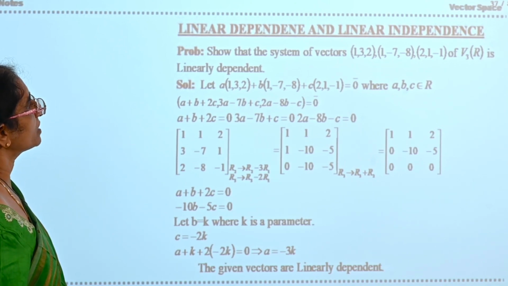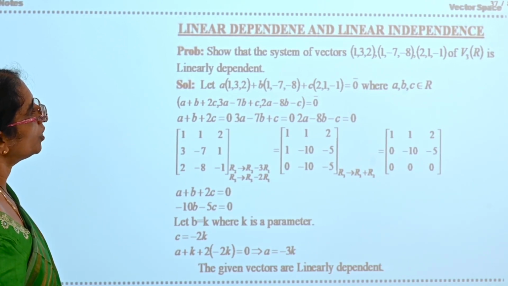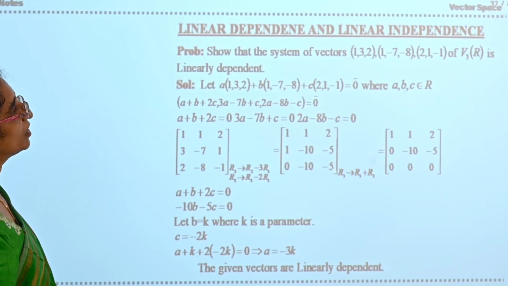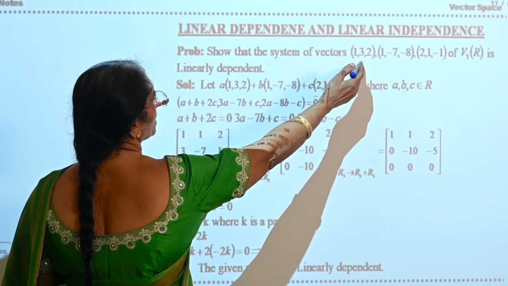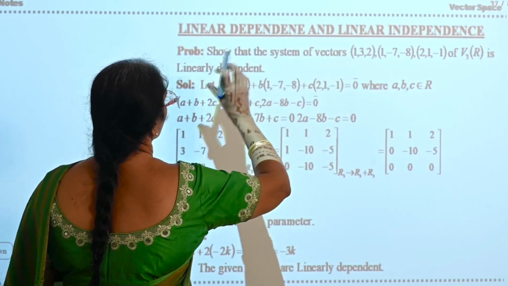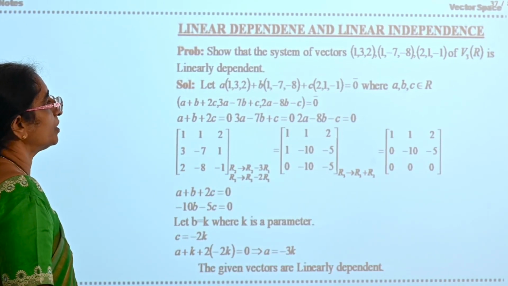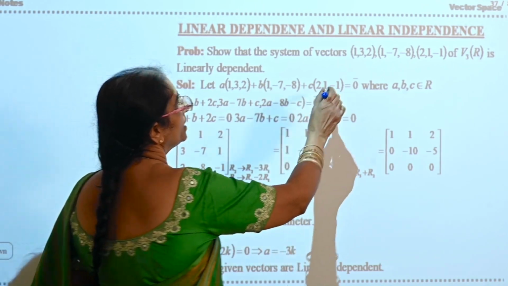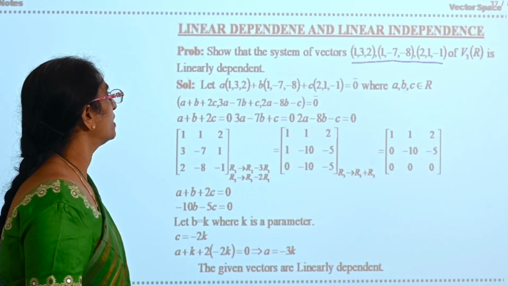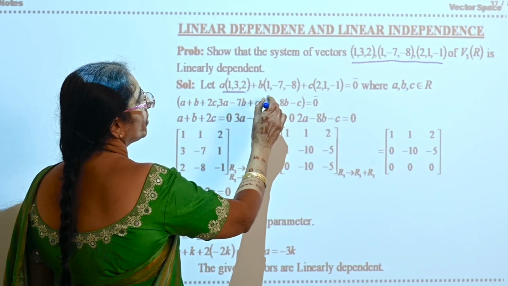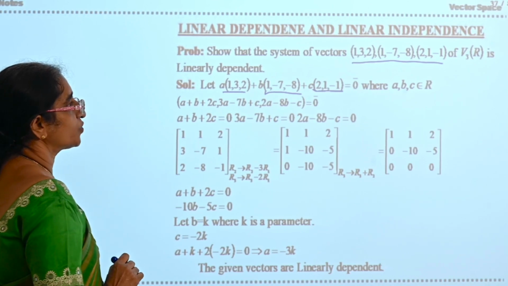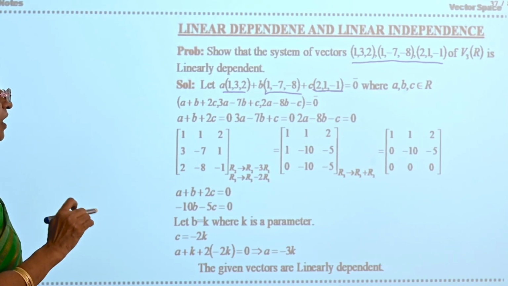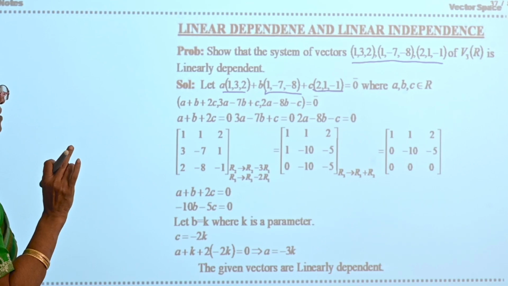Now, show that the system of vectors (1, 3, 2), (1, -7, -8), (2, 1, -1) of V3 of R is linearly dependent. You have taken three vectors and this set is linearly dependent. That means what you have to prove? You take the linear combination of this set of vectors, that is A into (1, 3, 2) plus B into (1, -7, -8) plus C into (2, 1, -1) is equal to 0. Then you have to prove that A, B, C are not all zeros.